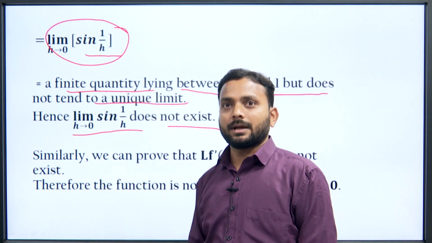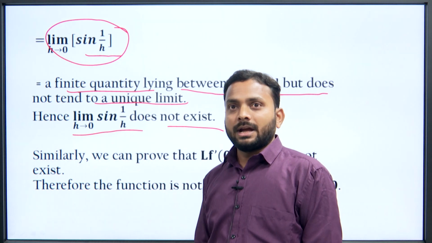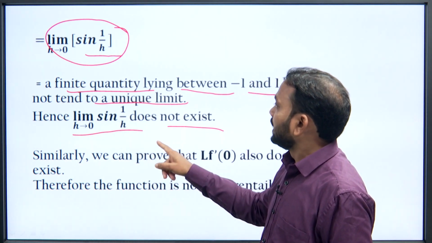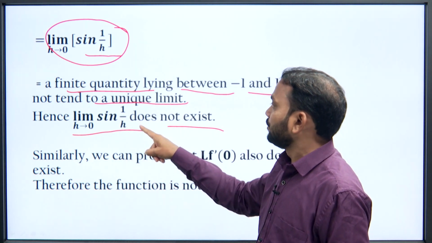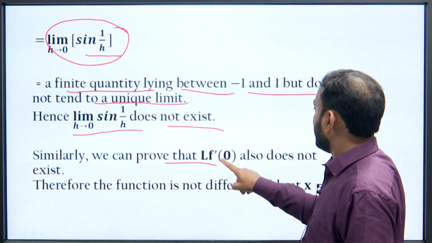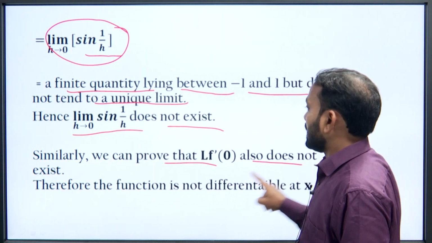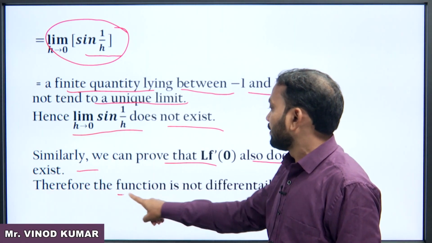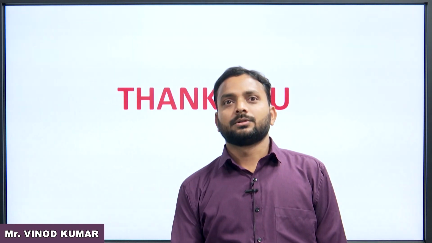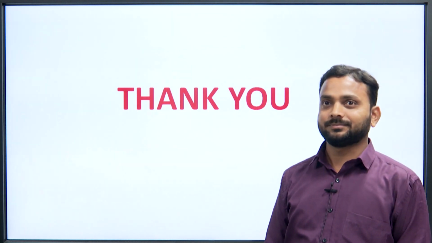Similarly, if we calculate the left hand derivative at x equal to 0, we see that the left hand derivative also does not exist. So similarly, we can prove that the left hand derivative at x equal to 0 also does not exist. Therefore, the function is not differentiable at x equal to 0. Thank you very much.